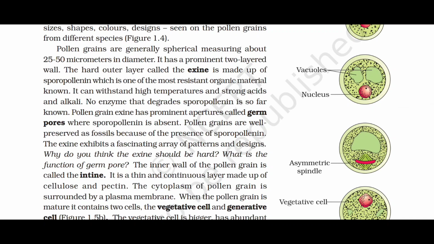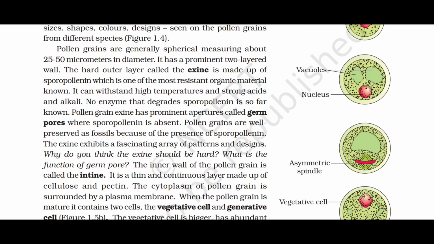Why do you think the exine should be hard? What is the function of the germ pore? The inner wall of the pollen grain is called the intine. It is a thin and continuous layer made up of cellulose and pectin. The cytoplasm of pollen grain is surrounded by a plasma membrane.